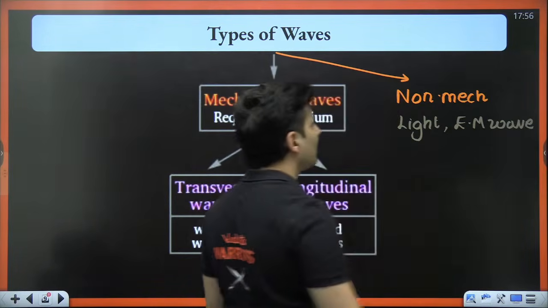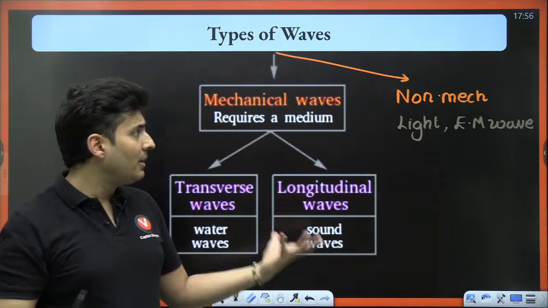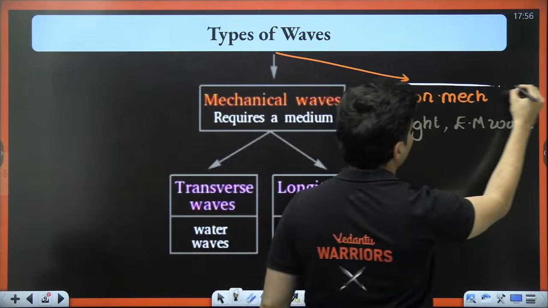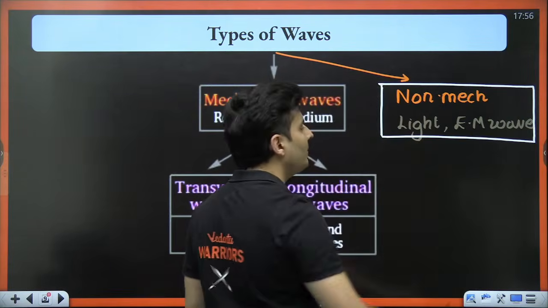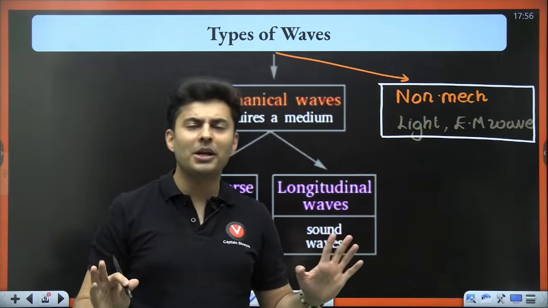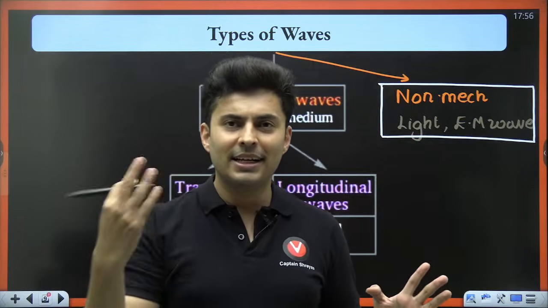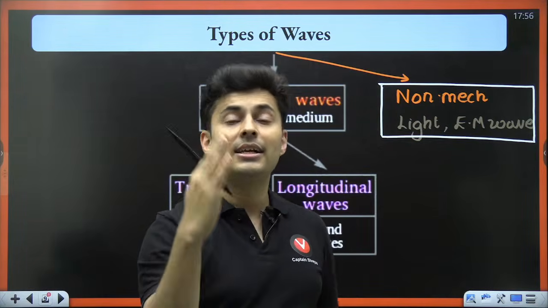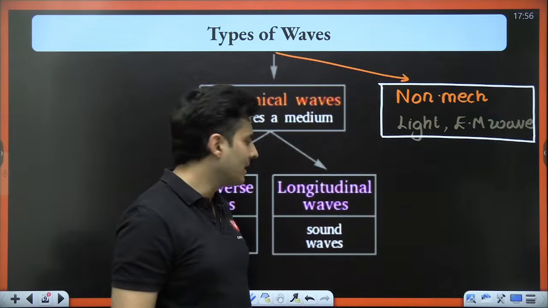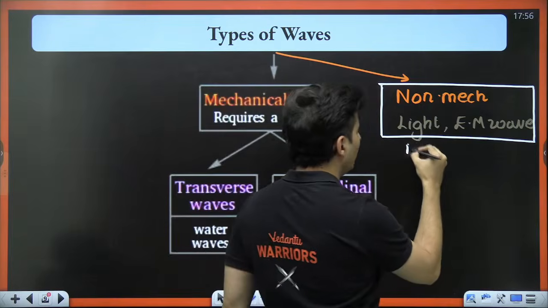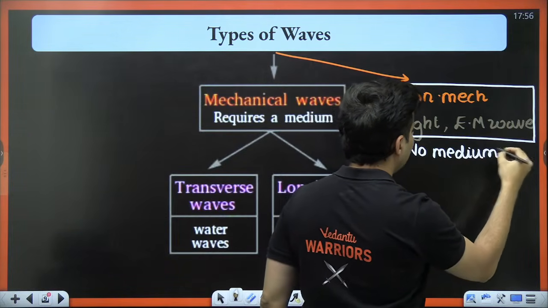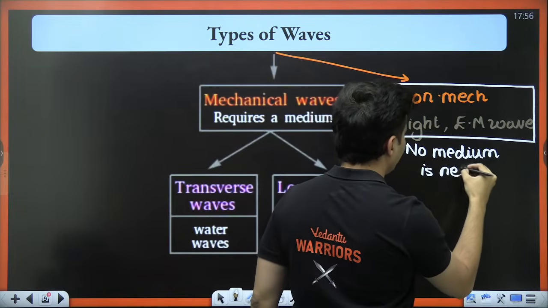Any electromagnetic wave is a non-mechanical wave, meaning they don't need any medium. If a medium is there, okay. If a medium is not there, still okay. It doesn't matter whether it is there or not, it can still travel. That is a non-mechanical wave. No medium is needed for it.